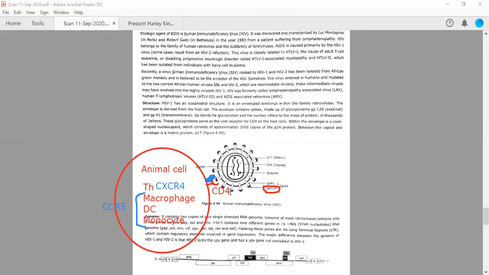Two molecules are required during interaction. One is CD4, and one is the chemokine co-receptor, which is CCR5 in case of macrophages, monocytes and dendritic cells, whereas it is CXCR4, also called fusin, in T helper cells. You can call it fusin. So either fusin or CXCR4 is required for the proper interaction between GP120 and CD4, right? So that's all for today, and I hope you will have several queries. So please ask if you have some problem.